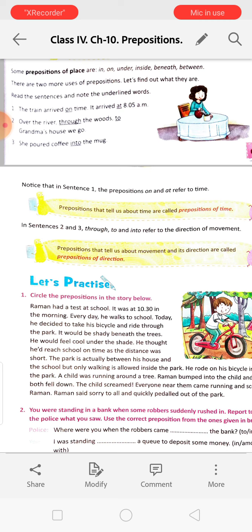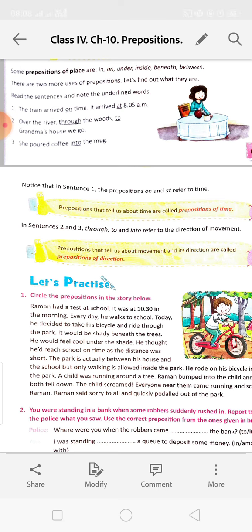There are two more uses of prepositions. One is time and another is direction. I have told you before also. The train arrived on time. It arrived at 5 past 8 a.m. It is showing the time, so it is a preposition of time. Here on and at are prepositions of time.